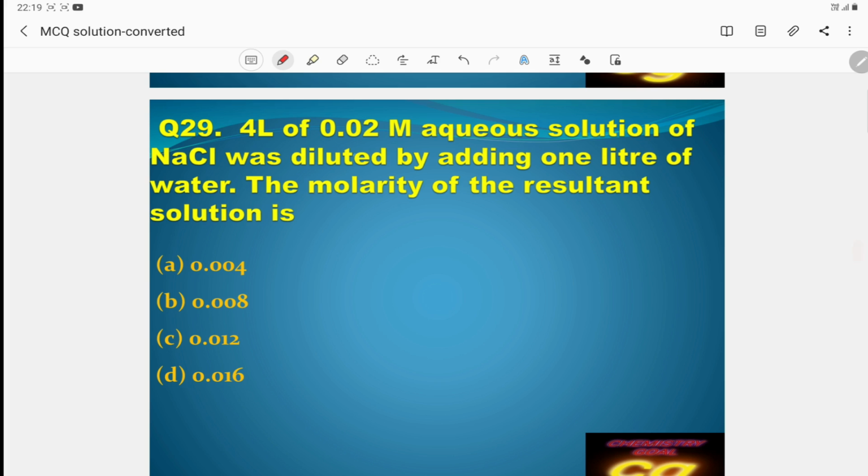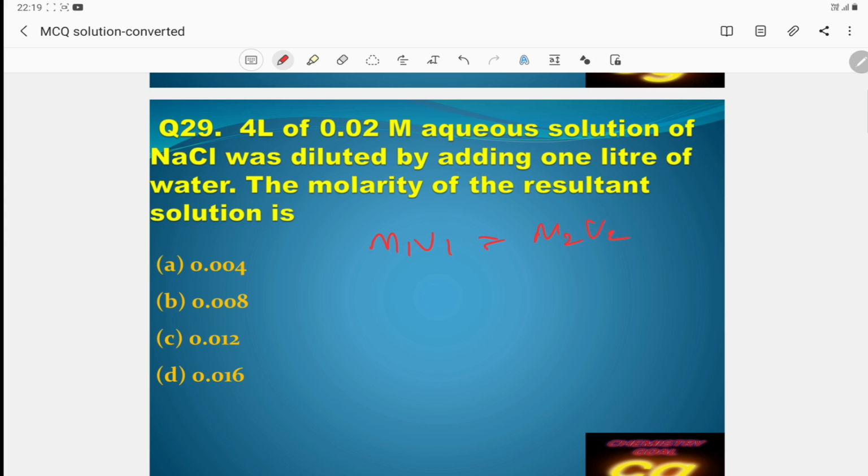4 liter of 0.02 m aqueous solution of NaCl was diluted by adding 1 liter of water. Then the molarity of the resultant solution is how much? Here, if you apply the formula, m1 v1 is equal to m2 v2. This is the dilution formula.